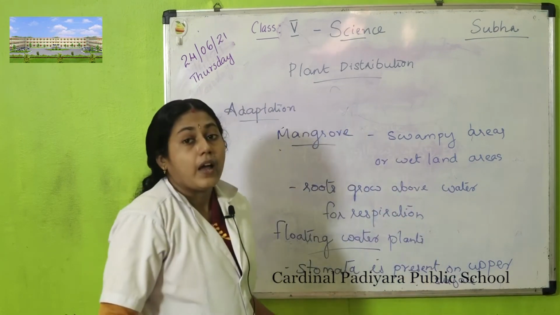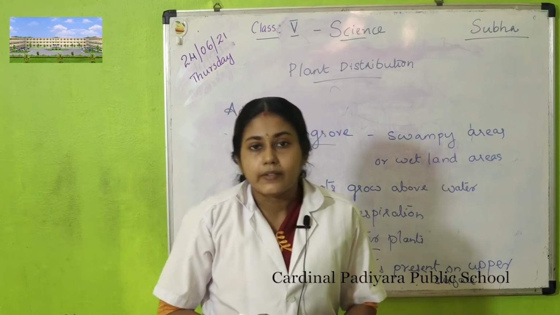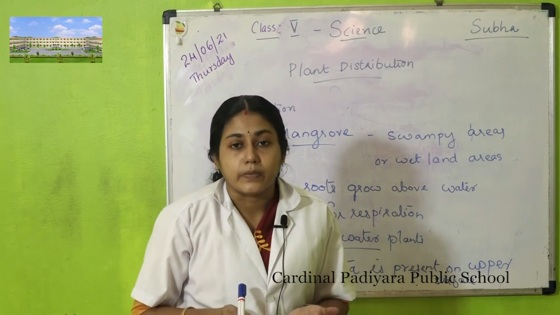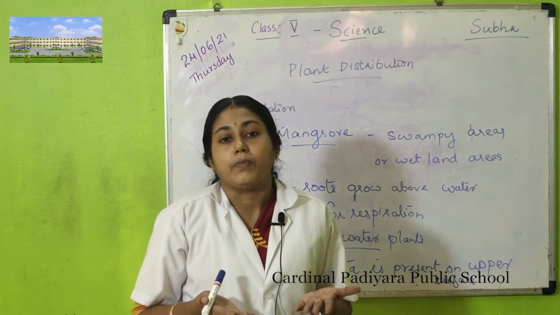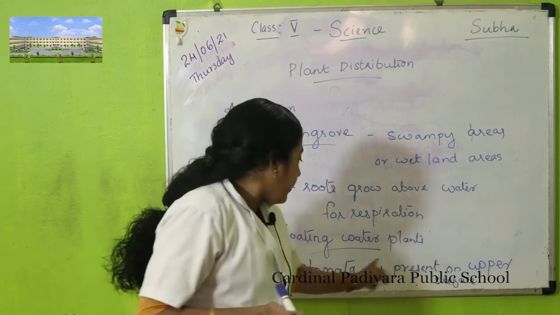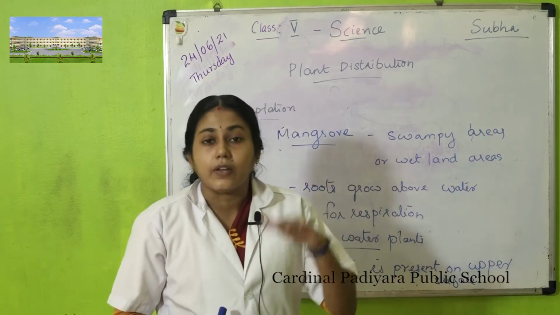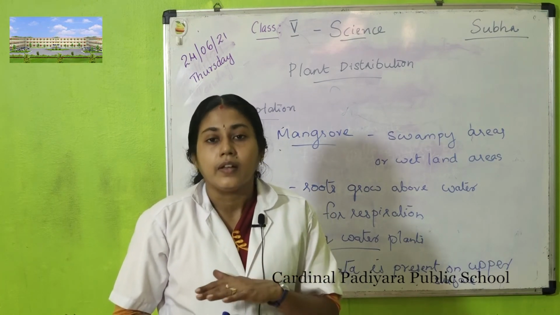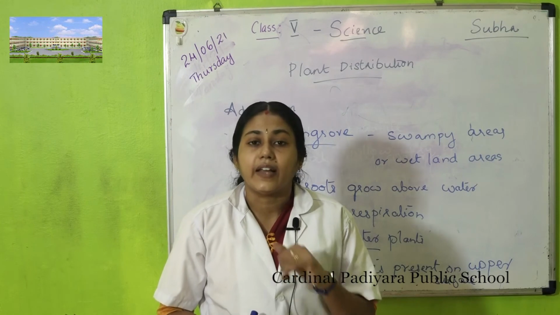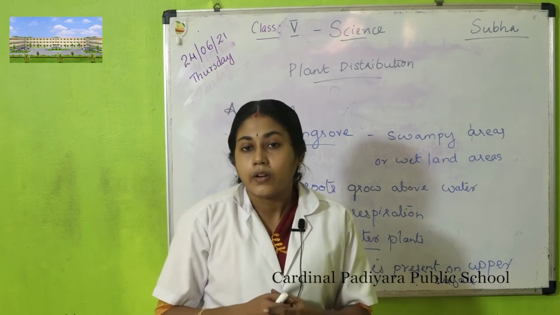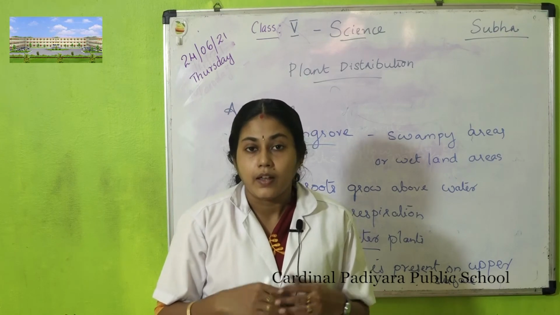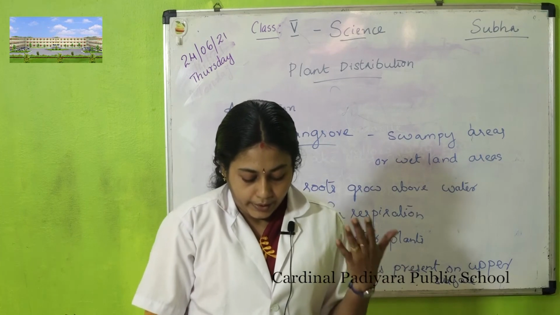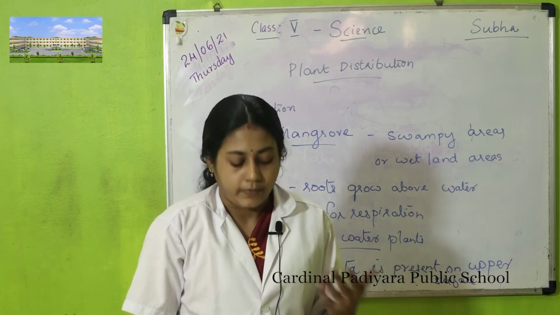Normally, plants have stomata on the lower surface, but in floating water plants, stomata are present on the upper surface because the lower surface is always in touch with water, so water cannot evaporate through stomata. That's about the adaptation of floating water plants.